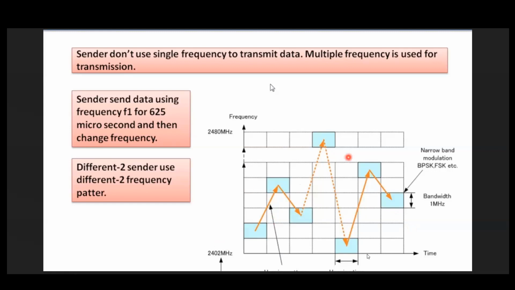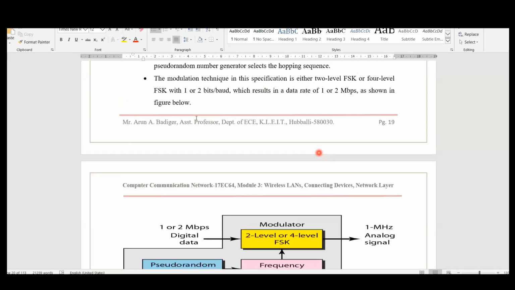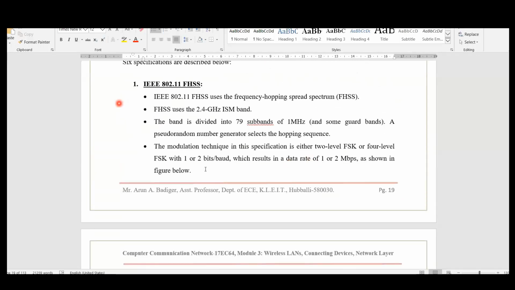Which frequency should be selected for sending the data is decided by this random sequence generator. This random sequence generator gives some random pattern. From that pattern, frequencies will be allocated. 1 megahertz frequency will be allocated, and we share the signal. So with this one, we can achieve a 1 Mbps speed. This is one of the physical methods used, which is outdated. Nowadays, we are not at all using this method.